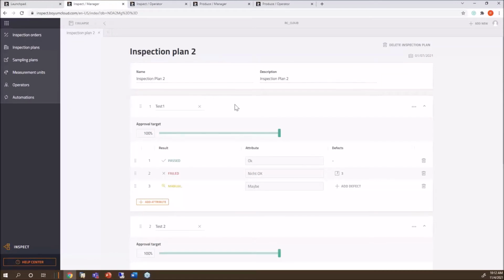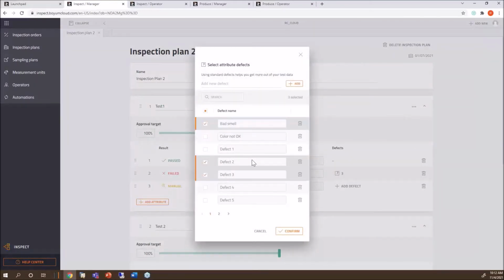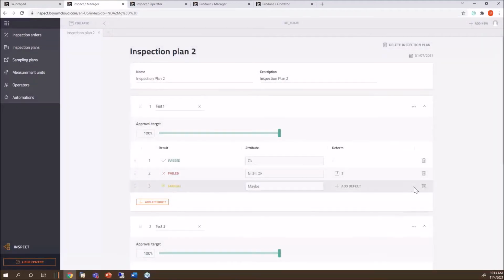You guys know that. And I said my test 1, I have an approval target for 100%. And my first one is it's either yes or no. Okay? You can put your attribute in here. And what's really nice, and you will like that, is if I say no, it did not pass on a visual inspection, in this case, hey, if you say no, you need to put a reason in there why it didn't pass. That's wonderful for you, for reporting. Okay? And this is a maybe.